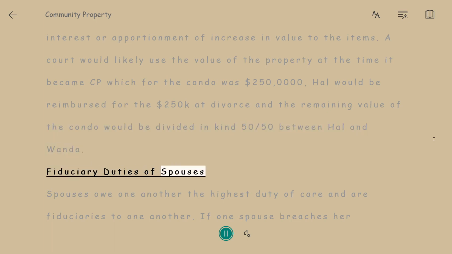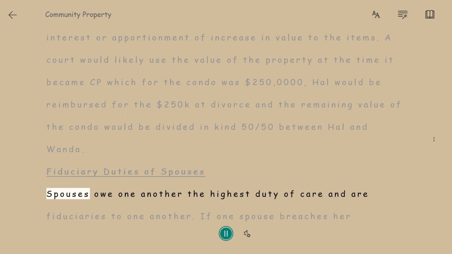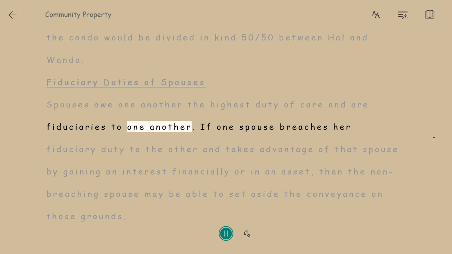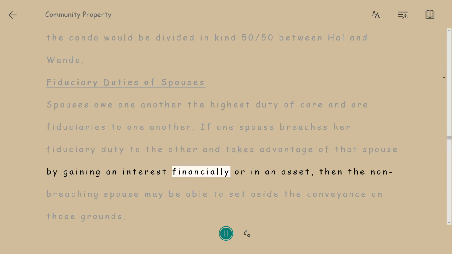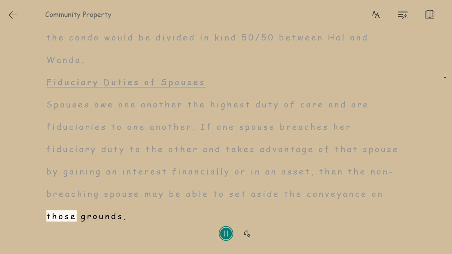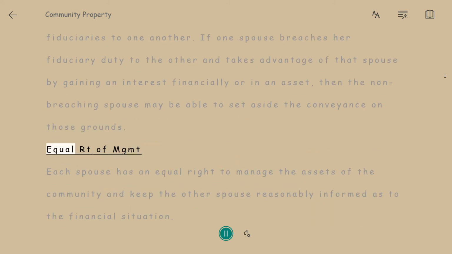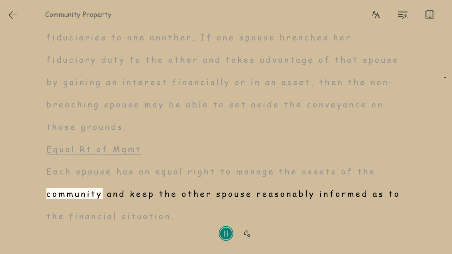Fiduciary duties of spouses. Spouses owe one another the highest duty of care, and are fiduciaries to one another. If one spouse breaches her fiduciary duty to the other, and takes advantage of that spouse by gaining an interest financially, or in an asset, then the non-breaching spouse may be able to set aside the conveyance on those grounds. Equal right of management. Each spouse has an equal right to manage the assets of the community, and keep the other spouse reasonably informed as to the financial situation.